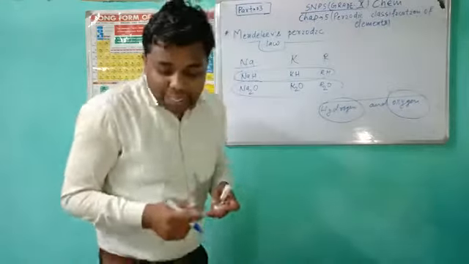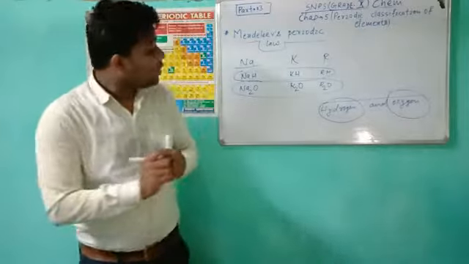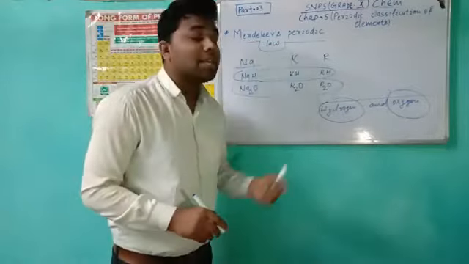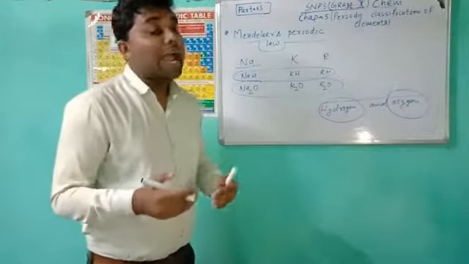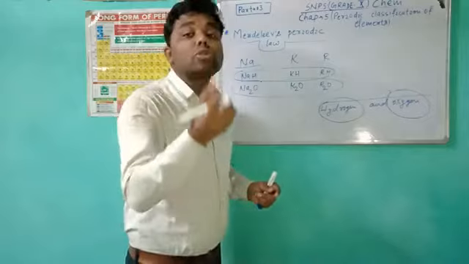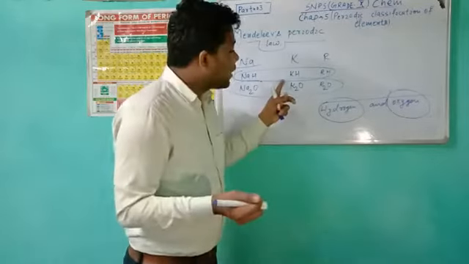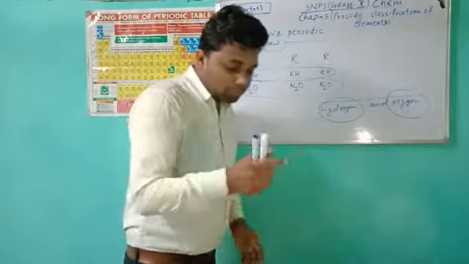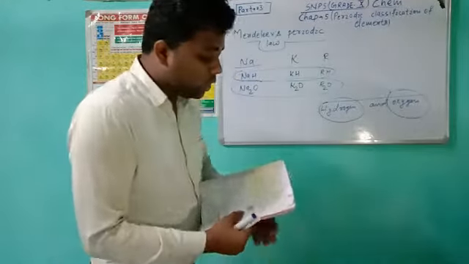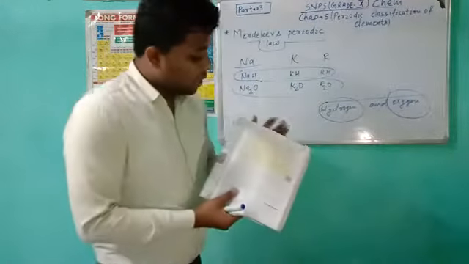Then we can say that sodium and potassium have similar properties and can be held in the same slot. So this is very clear. Here I am going to give you some examples.